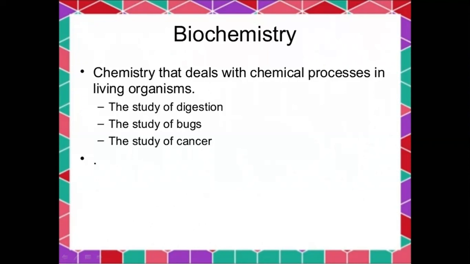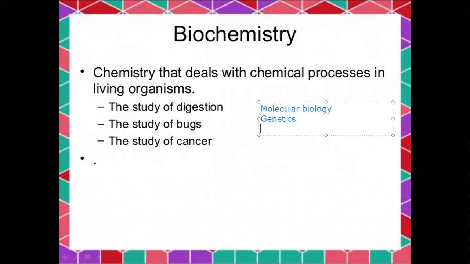There are sub-branches of biochemistry. The first one is molecular biology. The next one is genetics.